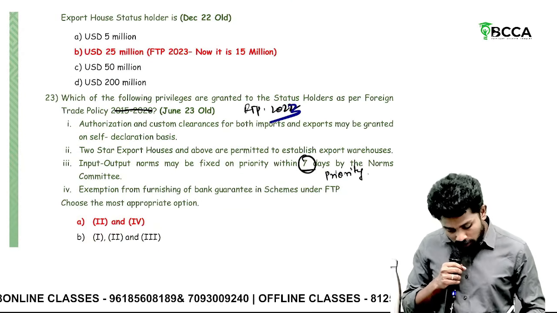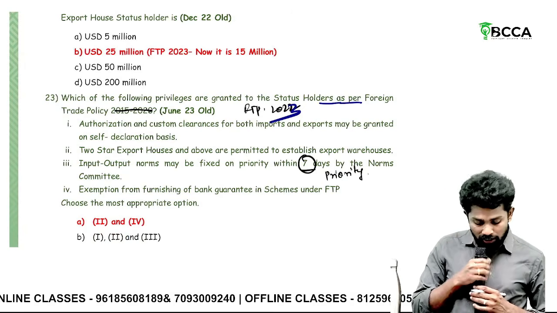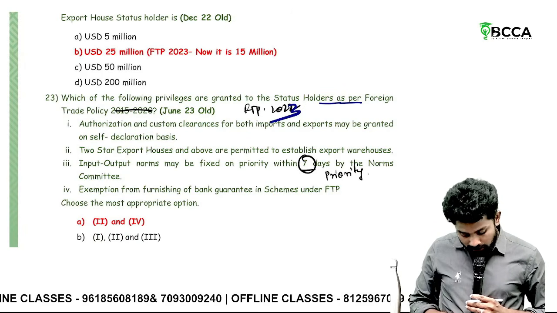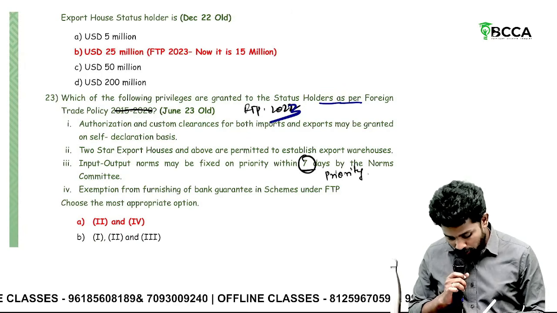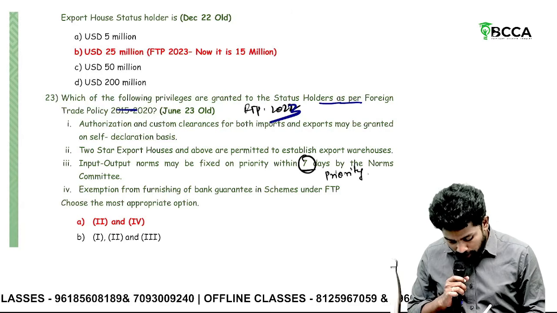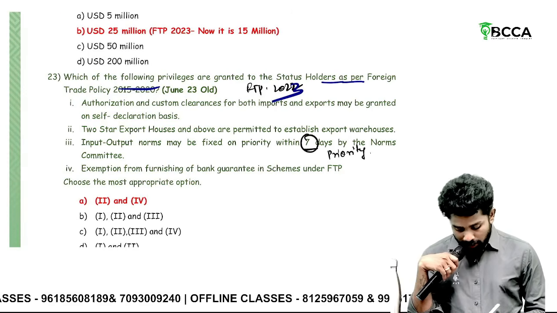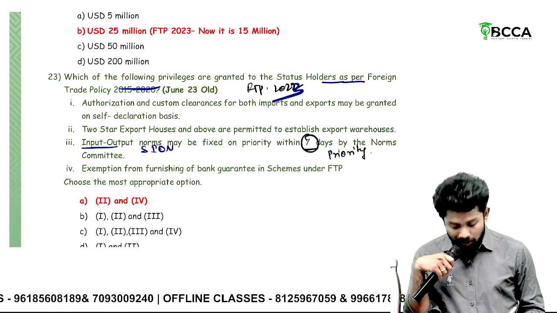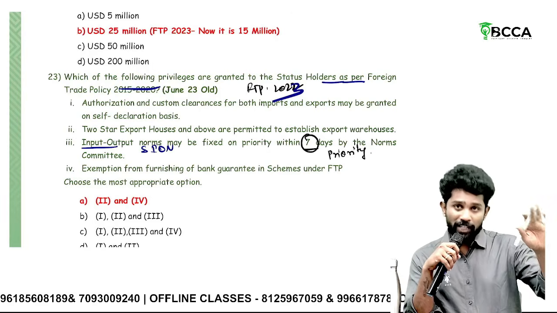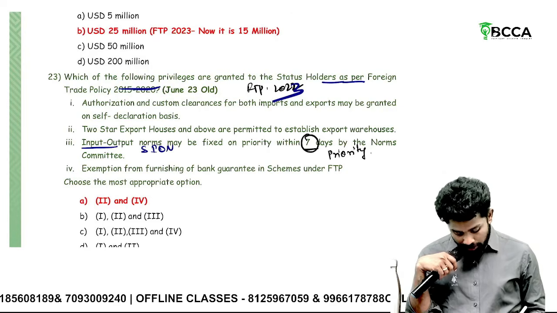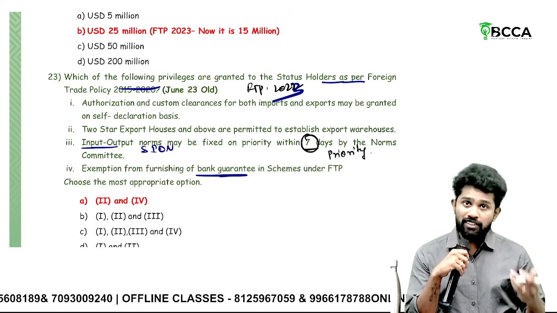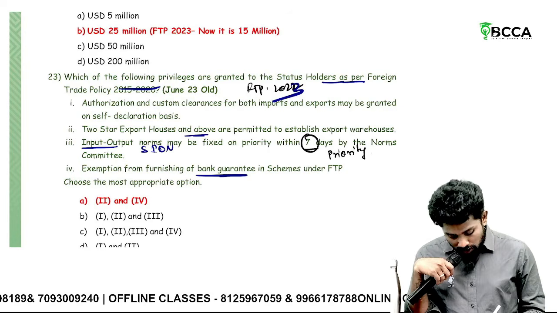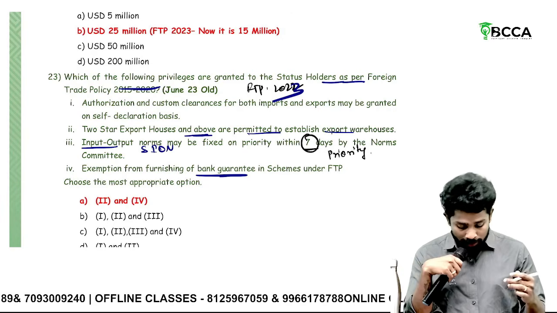Then which of the following privileges are granted to status holders? Sir, this question is as per the old FTP actually. But considering the new FTP 2023, this is CON, input and output norms. They said it has to be fixed on priority, not 7 days. Then exemption from bank guarantee is there even now also. 2-star and above are permitted to establish an export warehouse.